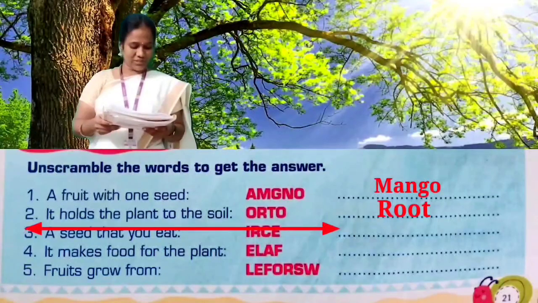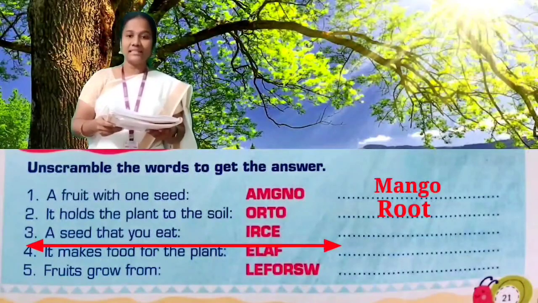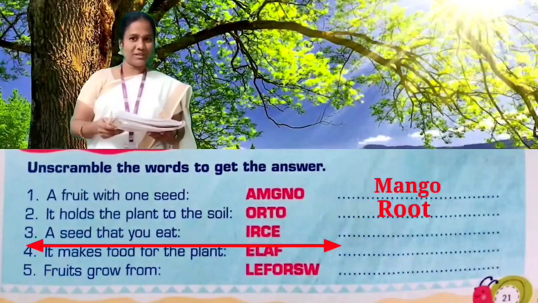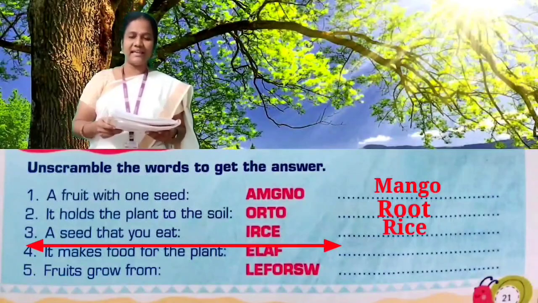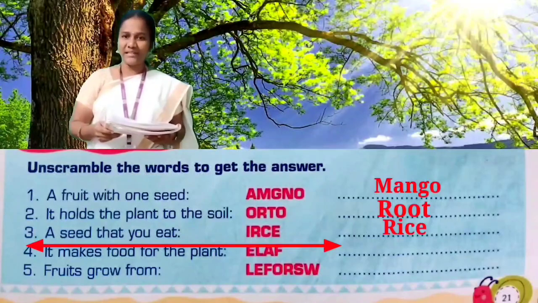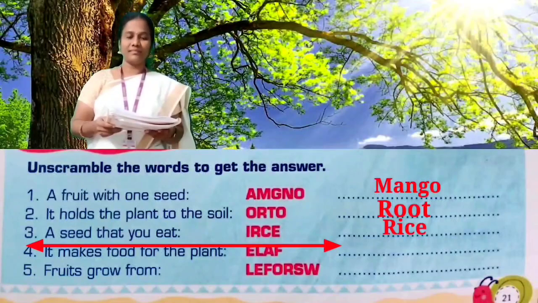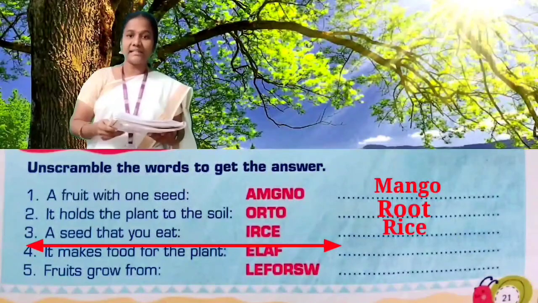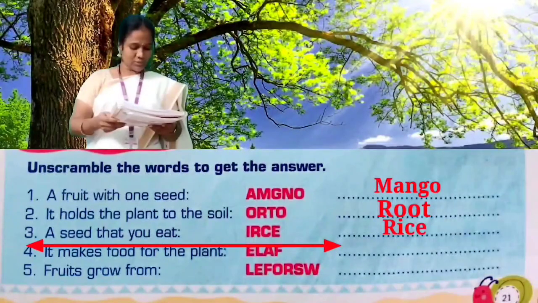The next question. A seed that you eat. I-R-C-E. What is that, children? Yes, rice. R-I-C-E. Rice. Repeat. R-I-C-E. Rice. A seed that you eat is rice.